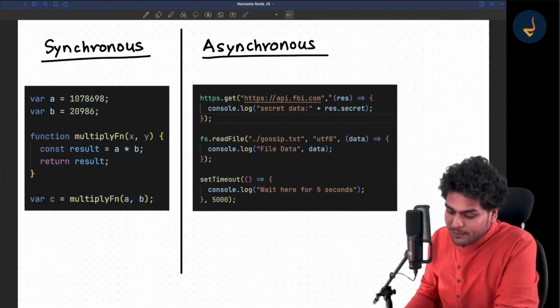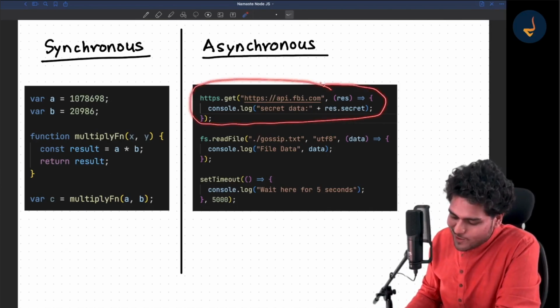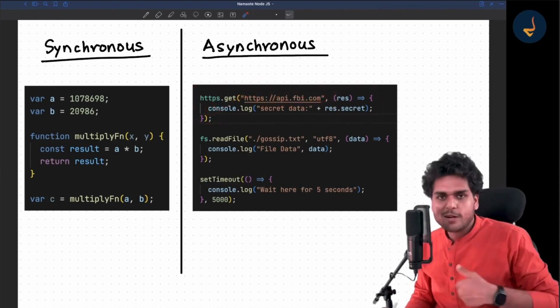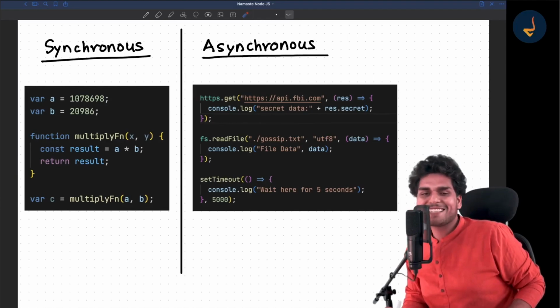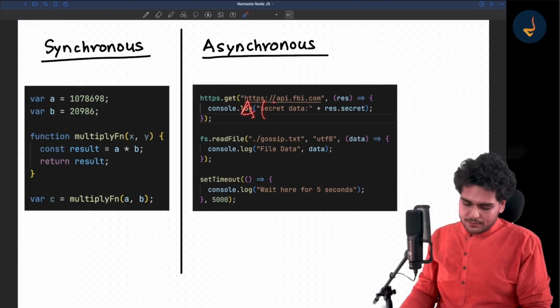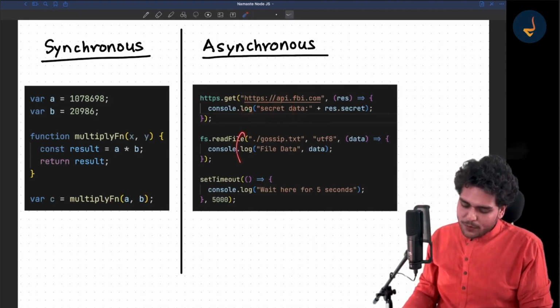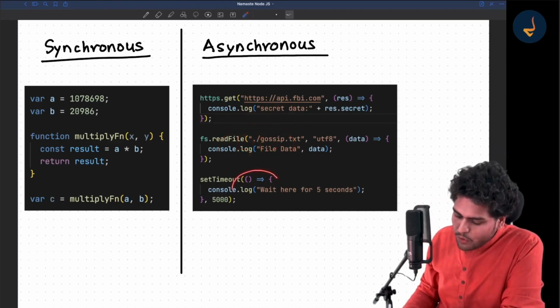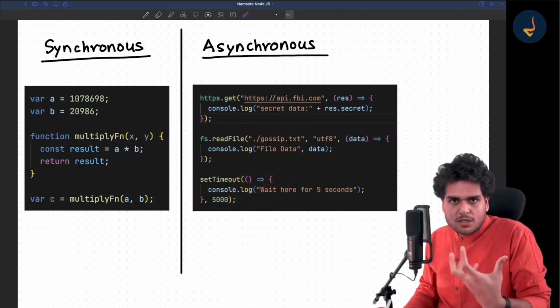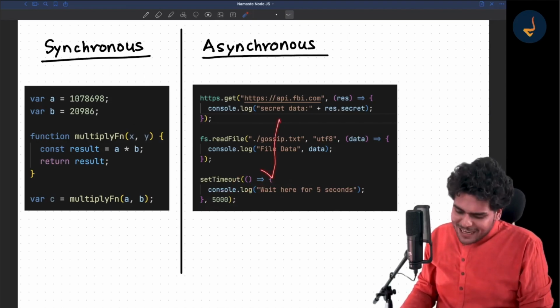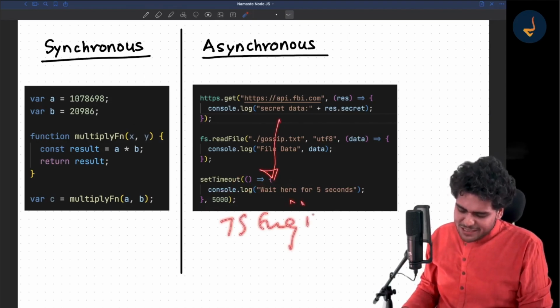But what if you give this to the JavaScript engine? What is this code? This code basically is an API call, right? You are making an API call to api.fbi.com to get the secret data. Okay, I have just written it for fun, right? But suppose you are making an API call, or suppose you are reading a file from the system, or suppose you want to wait for some task for 5 seconds. So JavaScript engine does not love this code.